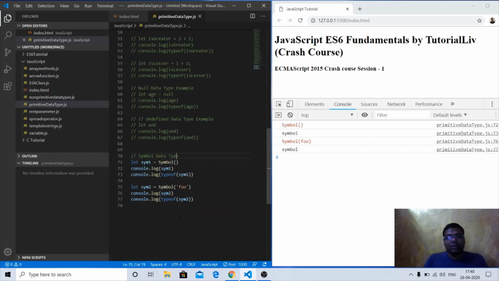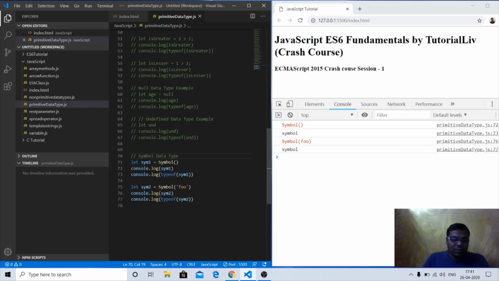Moving forward, there is a symbol. Symbol is a function in JavaScript. It's a big topic. So if you want to see something in detail about the symbol data type, you can go through the JavaScript playlist. There is a separate session on the symbol data type. You can go through that in detail. But here I can say the symbol data type is a new data type that was defined in ES6, and two symbol types cannot be the same.